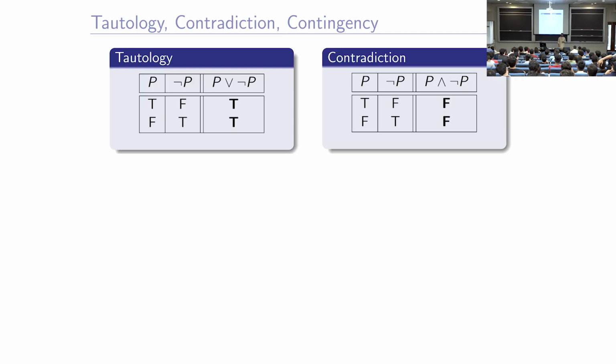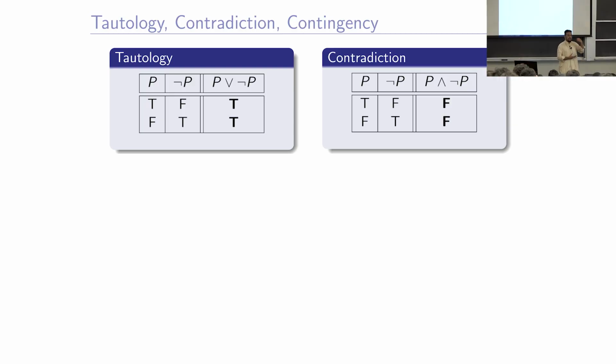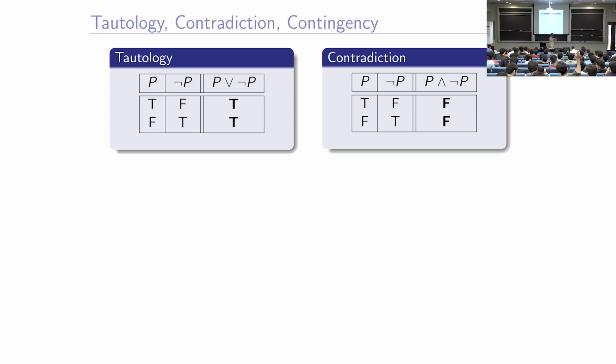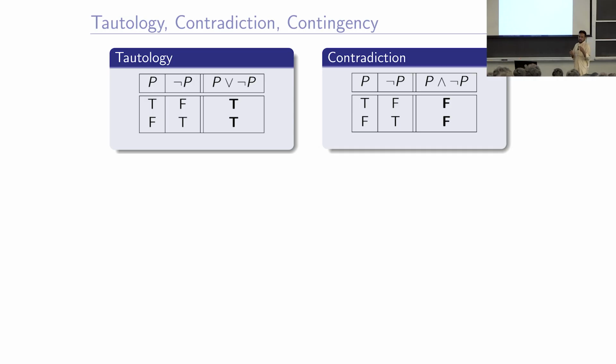Because they are the negation of each other, if P is false, not P cannot be false. Similarly, if P is true, not P cannot be true. So this is not a possible value combination of the atomic propositions. Strictly speaking, there is only one atomic proposition, and there are two possible values of the atomic